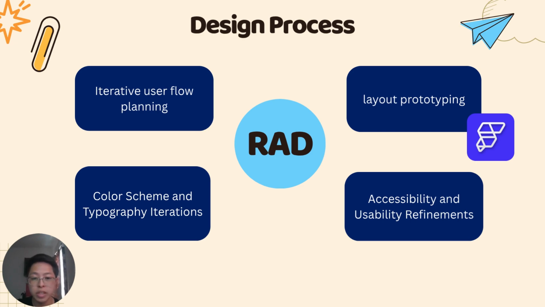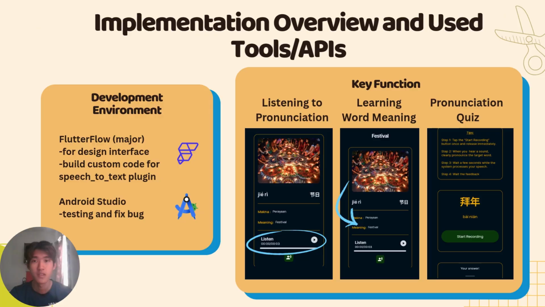For the accessibility and usability refinements, we made the buttons big and easy to tap with good contrast and simple labels or icons. The color theme was changed a few times until we found one which can help reduce eye strain. All these small improvements make the app more comfortable and easy to use, especially for beginners.